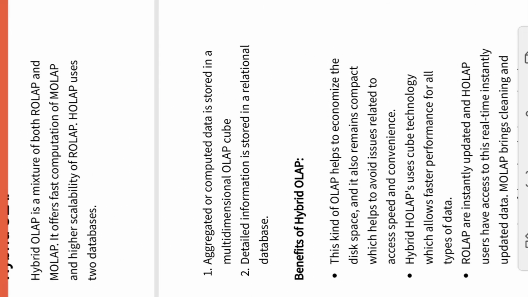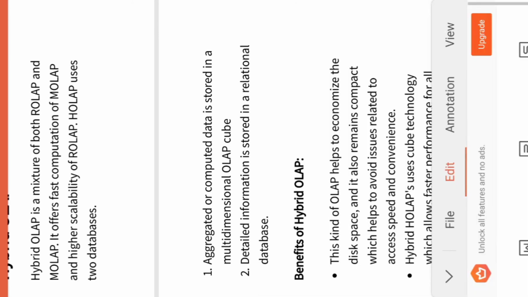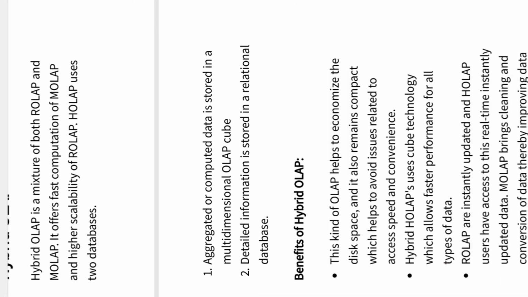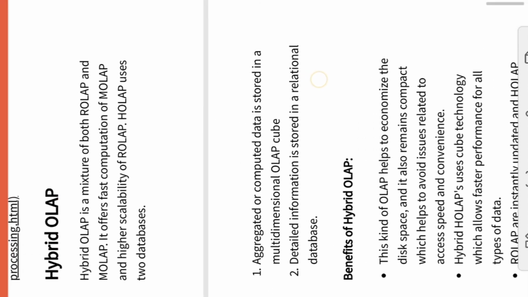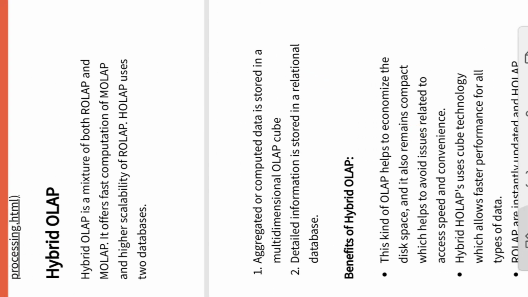This hybrid OLAP, just now we have seen, is a combination of both the relational OLAP and the MOLAP, multidimensional OLAP, right? Why? Because the MOLAP offers the fast computation and the ROLAP offers the high efficiency. So if I am combining these two, I will be getting these two advantages.